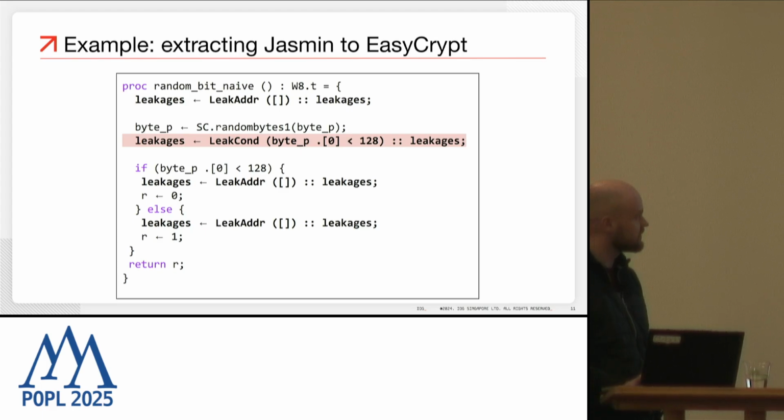The leakage annotation highlighted in red is actually the problematic one. It happens because of the conditional which we use, and as you see, it leaks the Boolean which goes into the conditional. So in principle, if the adversary has access to that information, then they know fully what the secret output of the program is.